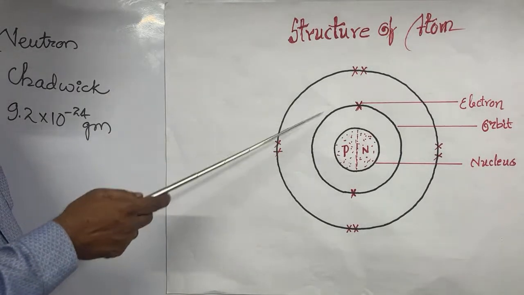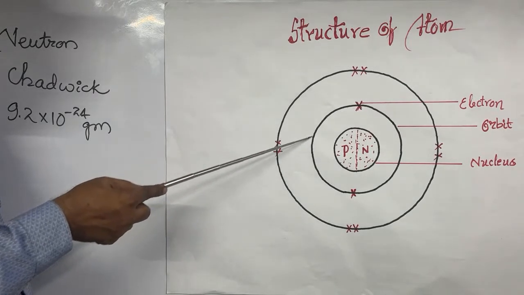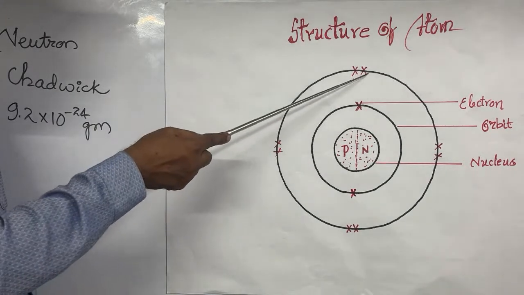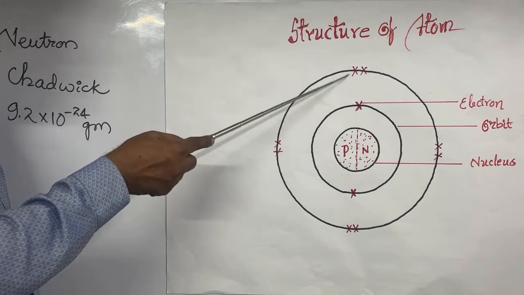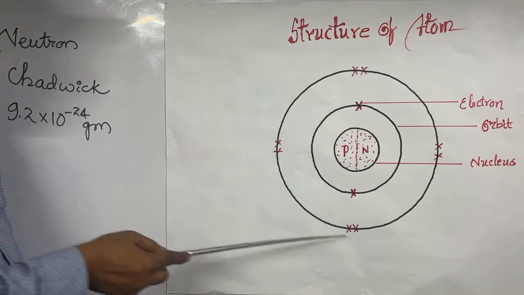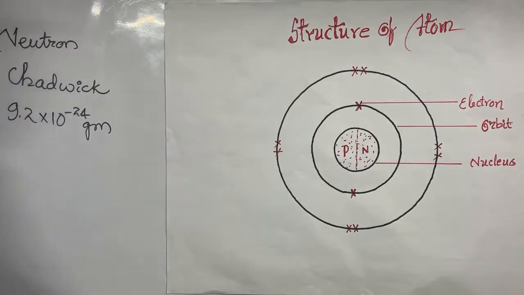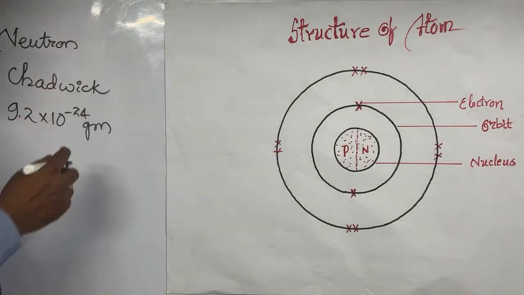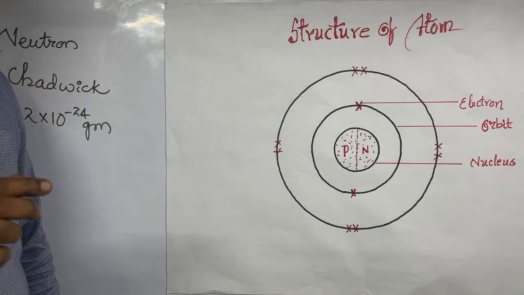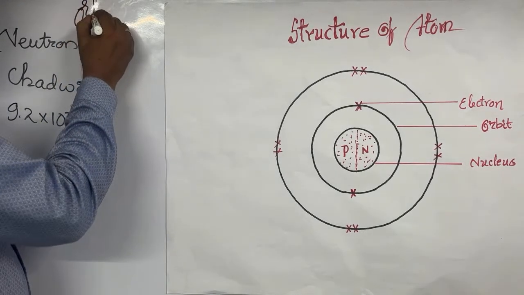Before that, you can see these circular black paths around the nucleus, we call them orbits, and here are the regions where the electrons are present. This particular place on the orbit where electrons are present, that means the probability of finding electrons in an orbit, is called an orbital.